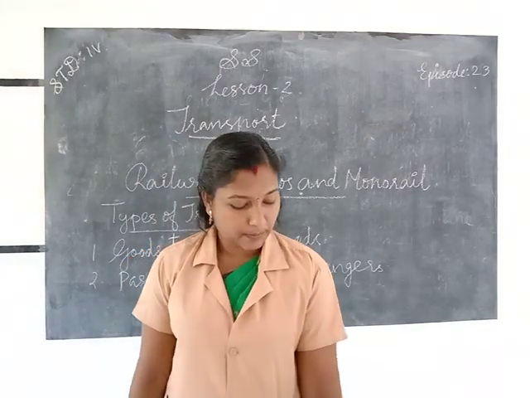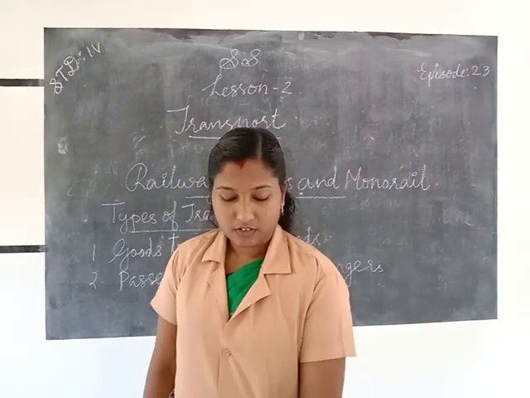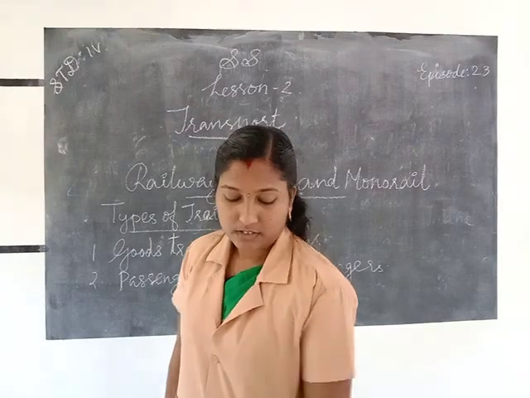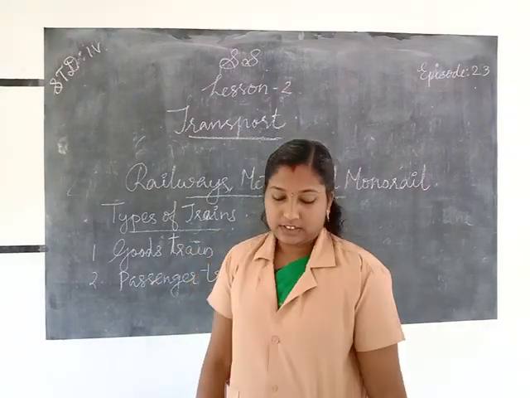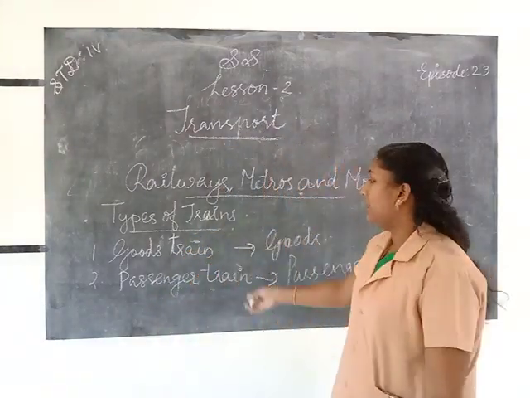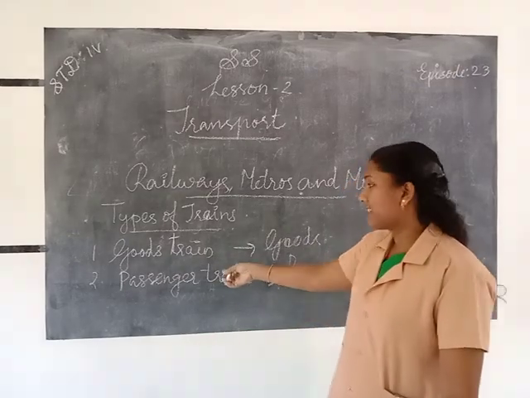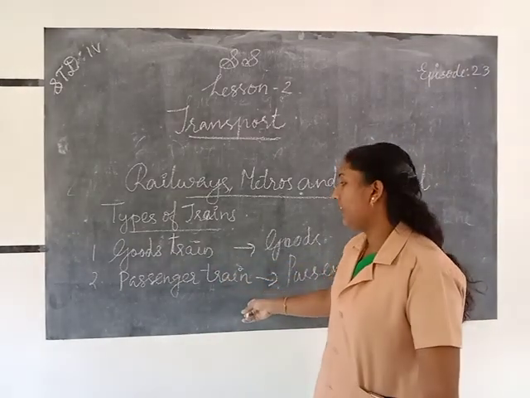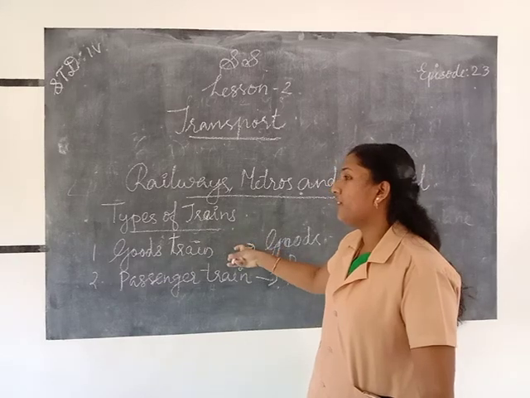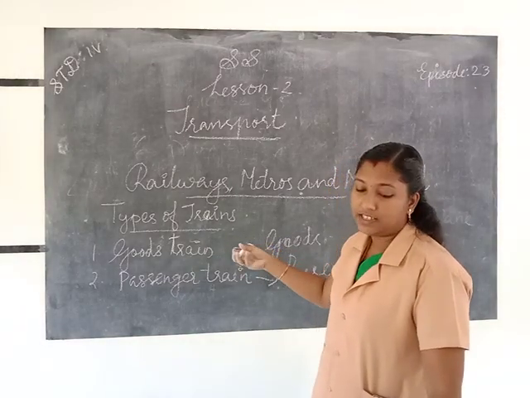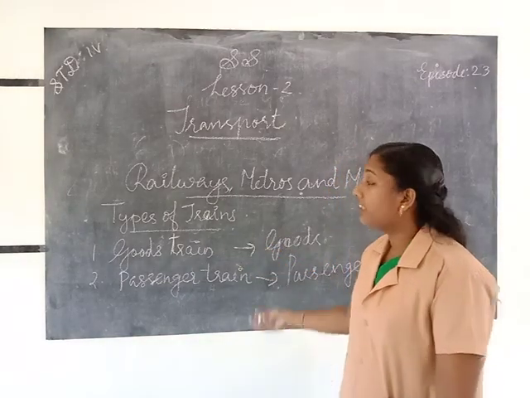Okay, all of you understood about that? Okay. Then once again, types of trains. There are two types of trains. We know that is goods train and passenger train. That types of train depends upon what they carry.